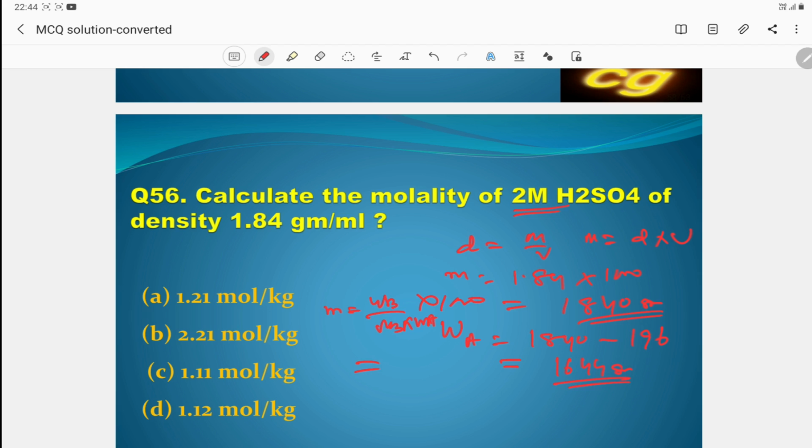Wb is 196, Mb of sulfuric acid is 98, and the mass of solvent is 1644, into 1000. If you solve it, the answer will be 1.21. So A is the correct answer, because we have used the molality formula.